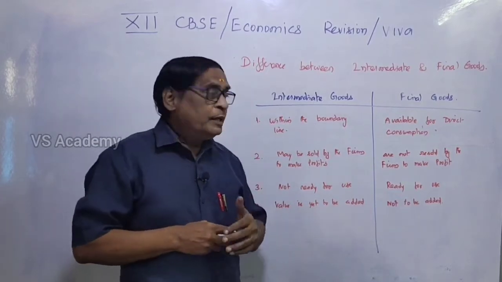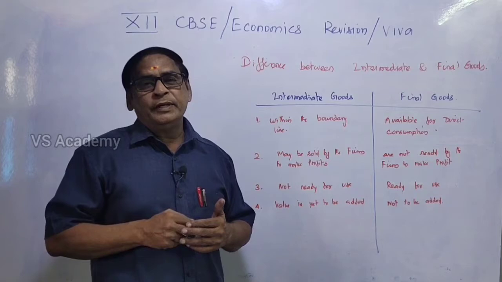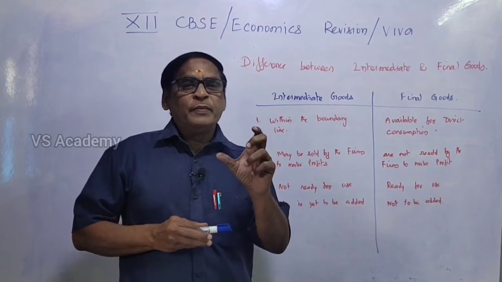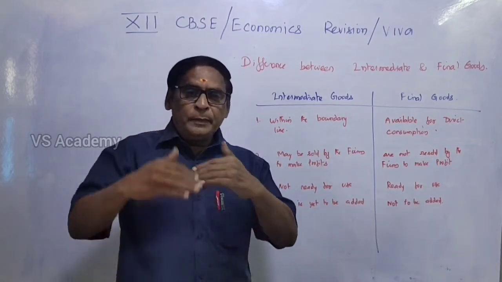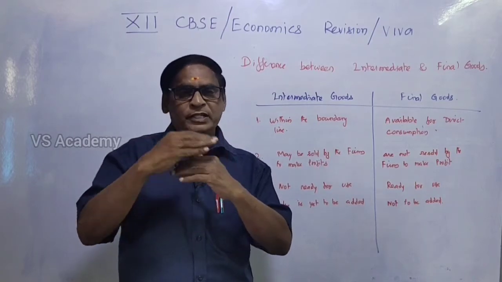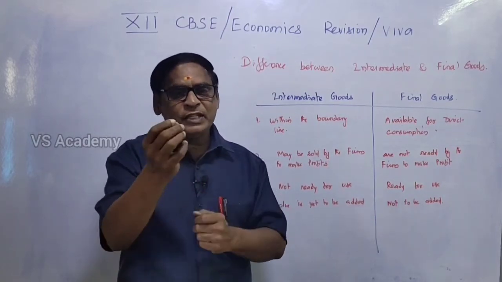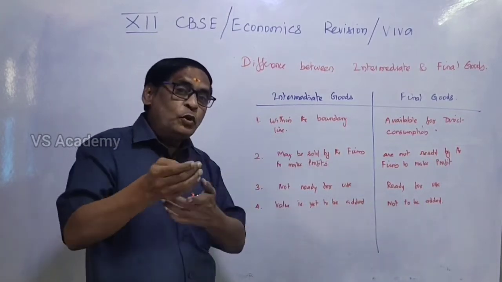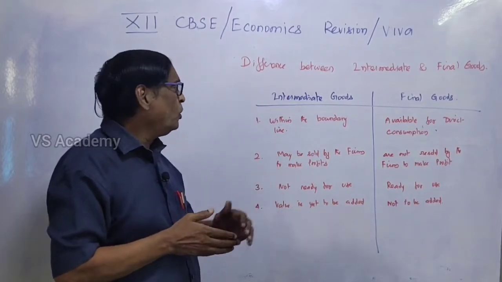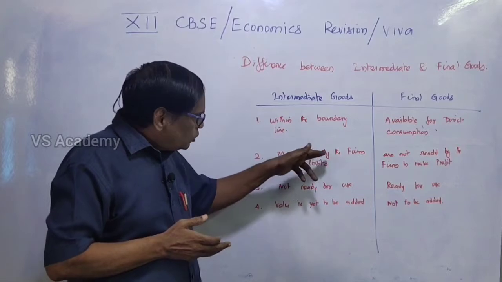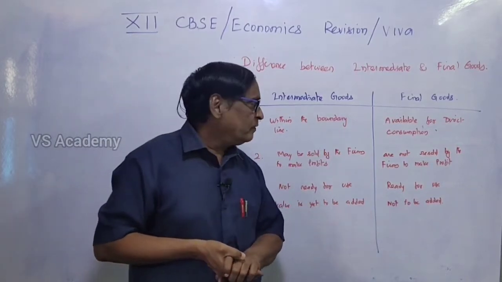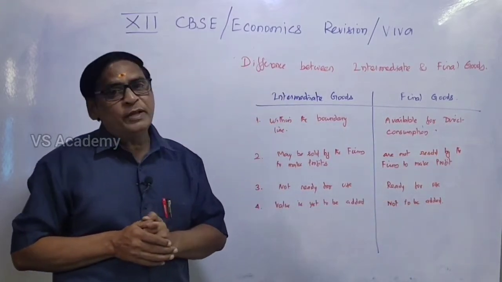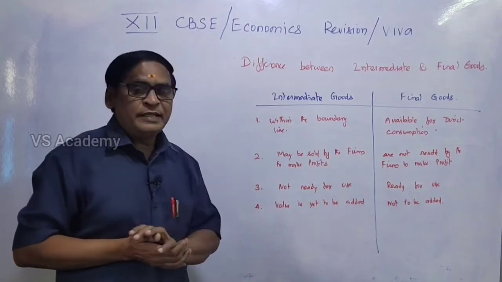And then the second point: intermediate goods may be sold. For example, in the sugar industry, if you come across a sugar mill, sugar cane will be the raw material. The final product will be the sugar. Then there will be a byproduct called molasses. It is used for manufacturing chocolate and so on. So even during the process, the intermediate goods can be sold in order to make profit during this accounting year. So intermediate goods may be sold by the firm to make profits, whereas the final products are not to be resold by the firms to make profits during the accounting year. This is the second difference.